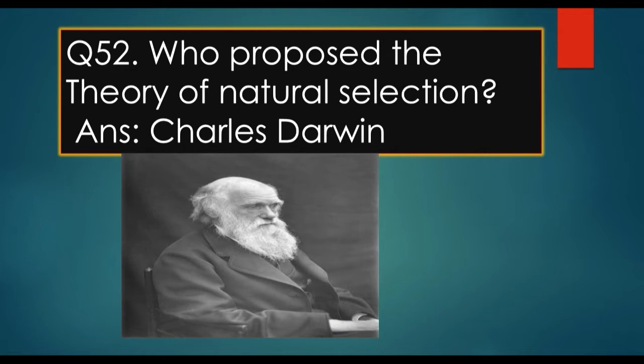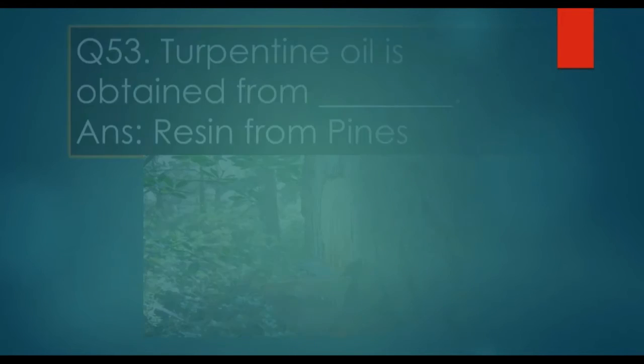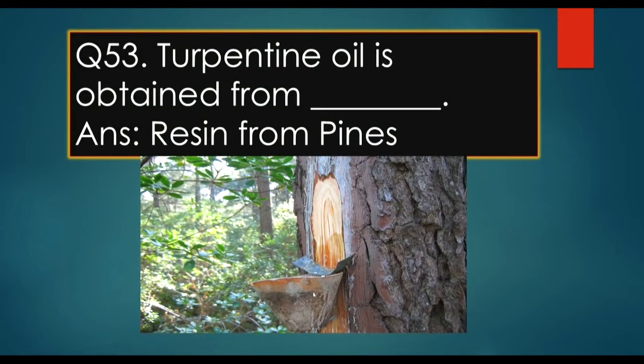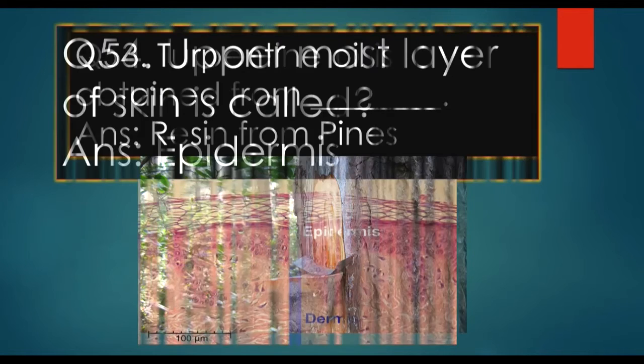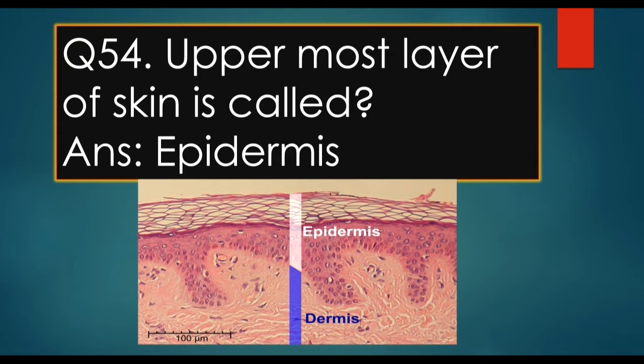Answer is Charles Robert Darwin. Next question: turpentine oil is obtained from which tree? Answer is the pine. Next question: the uppermost layer of skin is called dash. Answer is the epidermis, and the lowermost layer of the skin is called the subcutaneous layer.